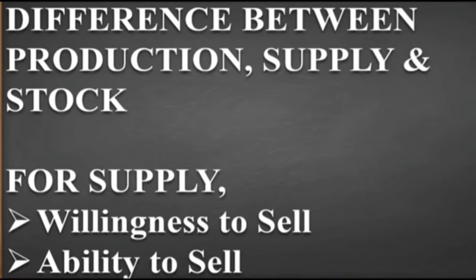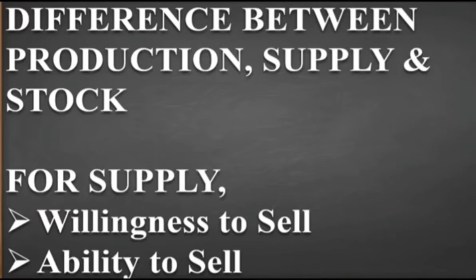Now what is willingness to sell? That will be according to the descriptive manner. You will write: the entire amount of a good available with the producer or the trader is called the stock. It will become supply only when the producer is able and willing to sell at a given price and a given point of time.